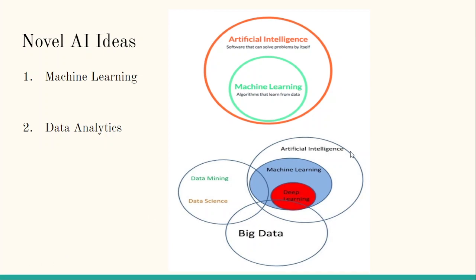These diagrams also explain the relation of machine learning to artificial intelligence and data analytics to artificial intelligence. Artificial intelligence is simply a software that can solve problems, while machine learning is a part of that system and is actually an algorithm that learns from the data. And here we can see the overlapping of three major things like AI, big data, and data mining and data science.